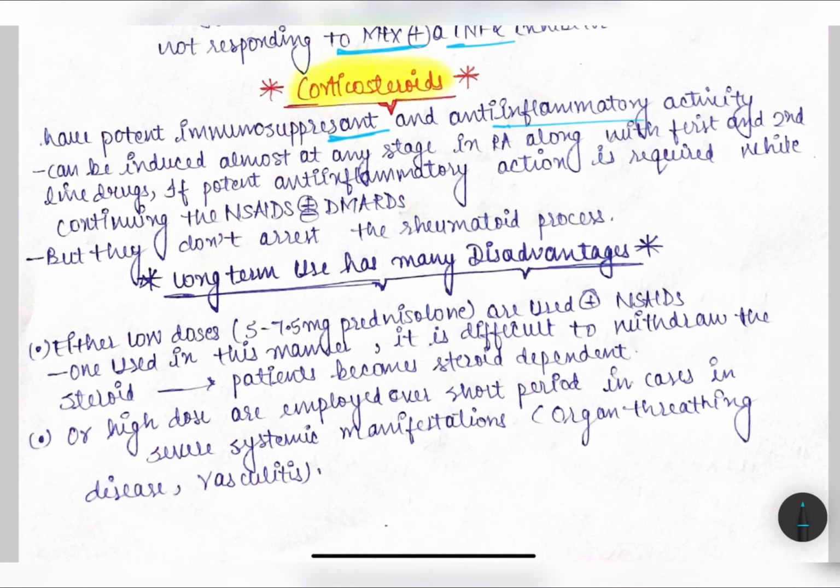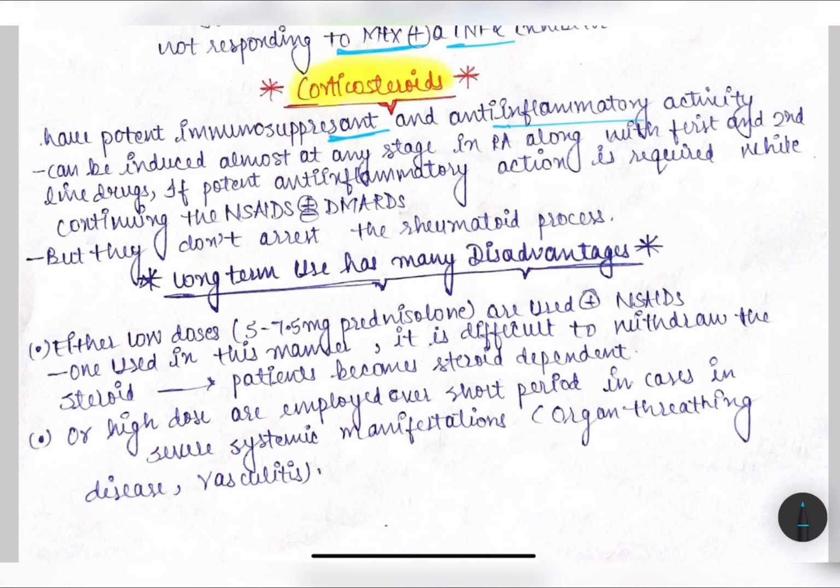One is, either we are using low doses like 5 to 7.5 mg prednisolone, plus NSAIDs are also used in this manner. It is difficult to withdraw the steroid and the patient will become steroid dependent. And if we are using a high dose, it is employed over a short period in cases of severe systemic manifestation in which organs are involved, and vasculitis.